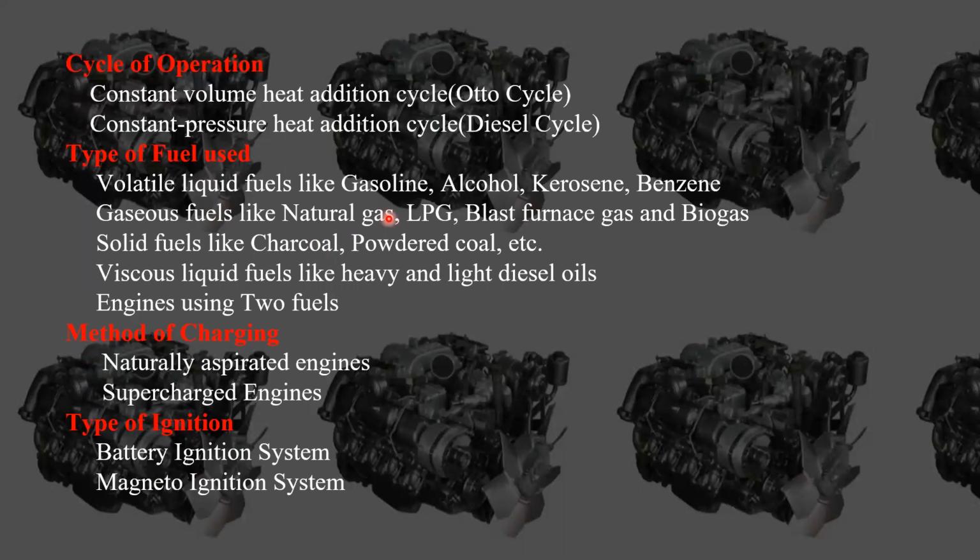The material used to make those engines should be changed. They shouldn't be similar to the SI engines. They should change. Why? Because the performance is going to vary if you use the same fuel in the engine which we are going to use in the SI engine. So we need to improve the qualities and the materials used for manufacture of the engine.